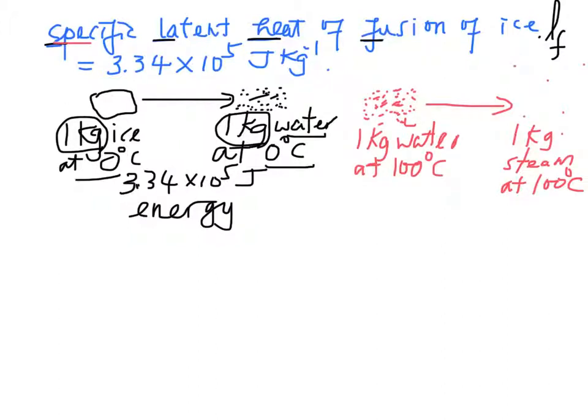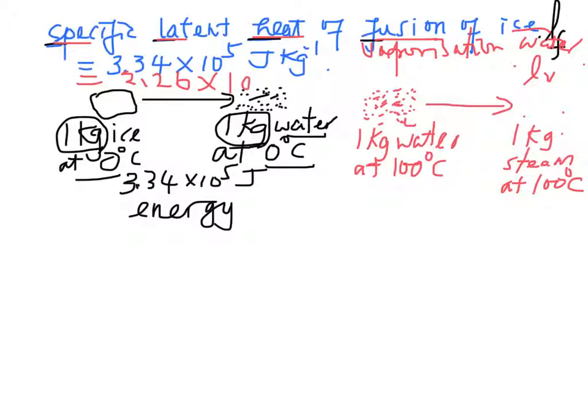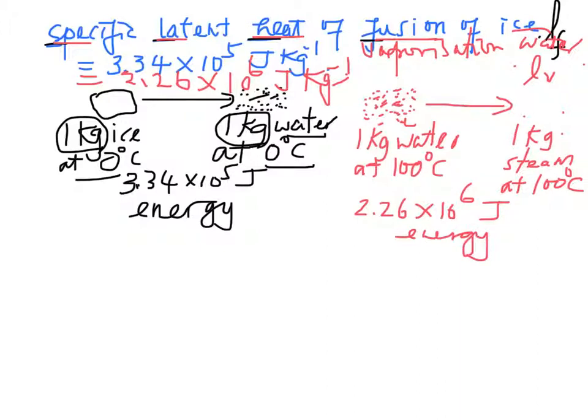Next, the specific latent heat of vaporization of water, which is LV, is equal to 2.26 times 10 to the power 6 joule per kg, which means that this amount of energy, 2.26 times 10 to the power 6 joules of energy, is needed to vaporize 1 kg of water at its boiling point 100 degrees Celsius to become 1 kg of steam at 100 degrees Celsius, which is also equal to this boiling point.